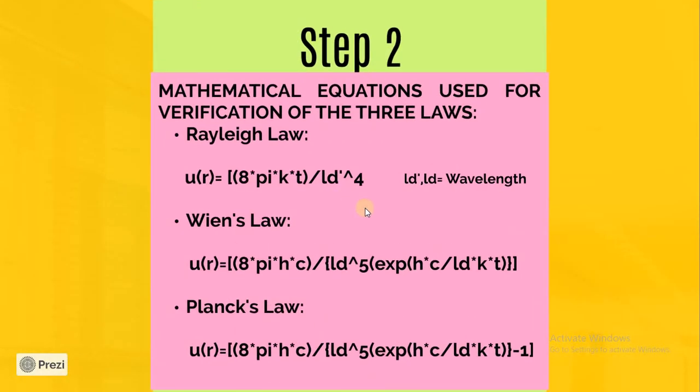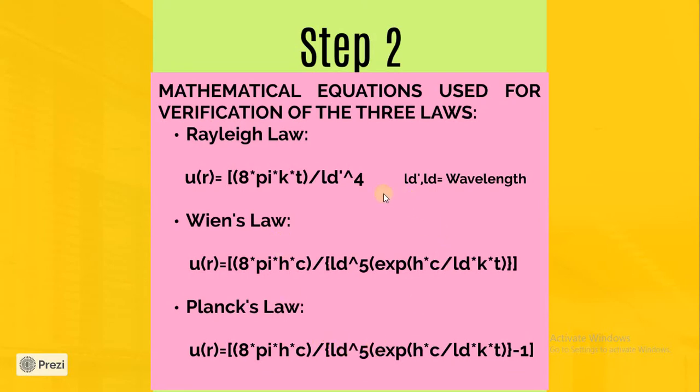Now, next step, before writing any software program, what we want to do should be very clear to us. So I have written all three, because I want to see the behavior of all three laws for different temperatures and wavelengths. I have written all three formulas here, according to Rayleigh, Wien's law and Planck's law.